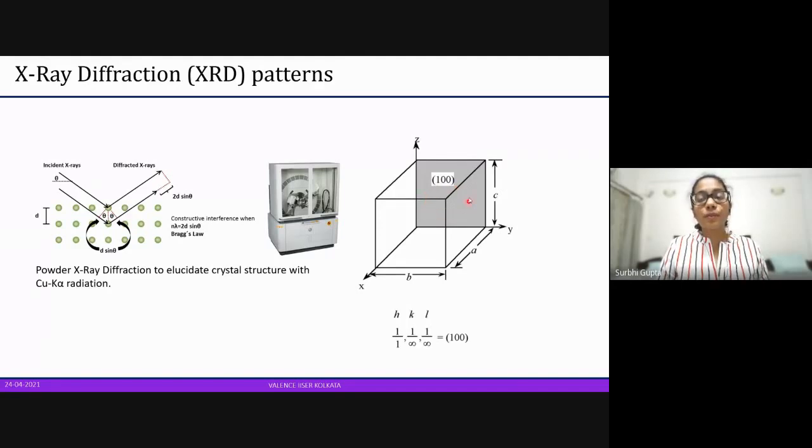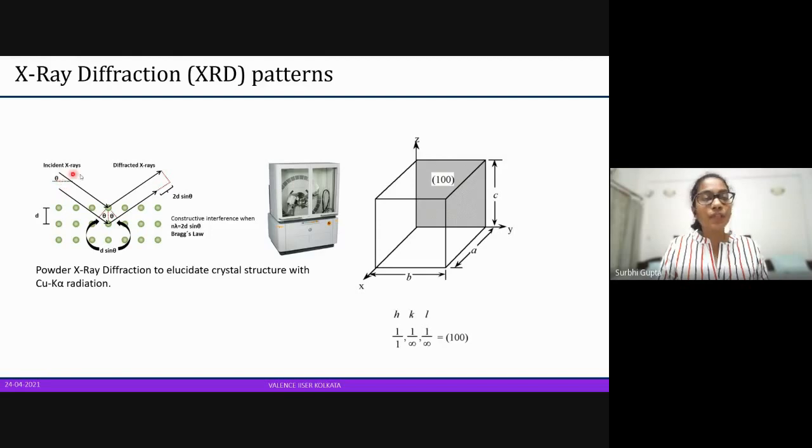When it is repeated millions of times, these planes, for example this 100 plane, will be repeated as many times as there are unit cells, and they will be parallel to each other. You can imagine another unit cell in front of this along the x-axis, and behind it along the minus x-axis. We'll realize that there will be lots of planes parallel to each other. This is how it will look, because each plane will have some amount of atoms on it.